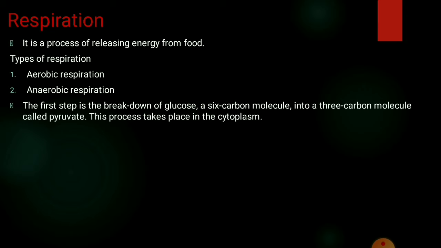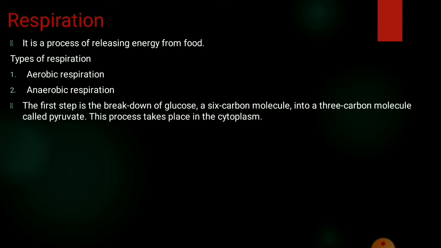We have discussed that the food material taken in during the process of nutrition is used in cells to provide energy for various life processes. Different organisms do this in different ways. Some organisms use oxygen to break down the glucose completely into carbon dioxide and water. This process where the organism uses oxygen, we call an aerobic process.